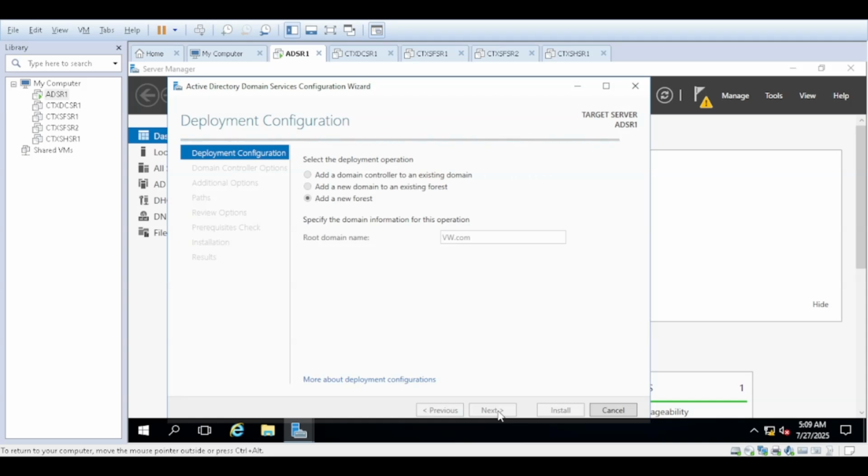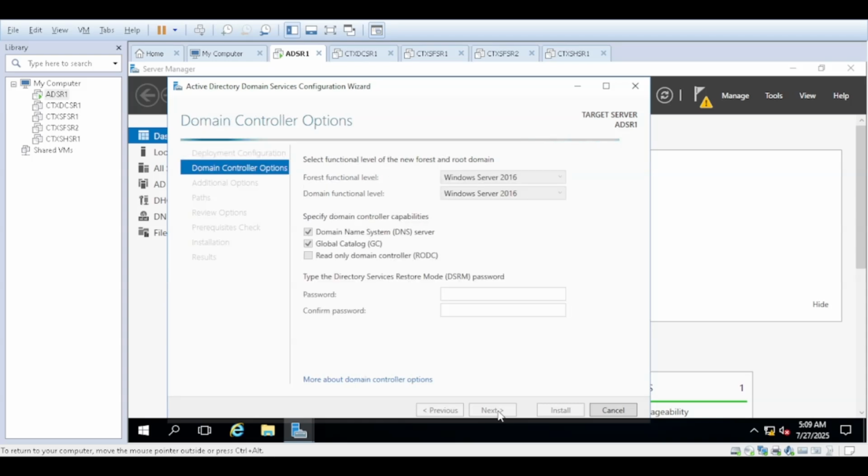It will take some time for configuration. Once AD configuration is completed, we will configure the other components. Now we need to put the admin password over here.